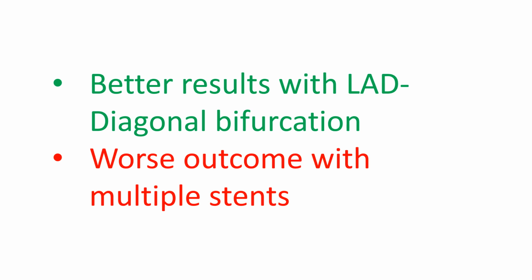A previous study had reported 2-year outcomes of non-left main coronary bifurcation lesions treated with two-stent strategy using second-generation drug-eluting stents. They concluded that bifurcation location in the left anterior descending artery and its diagonal branch was protective against target lesion revascularization. Multiple stents implanted in either the main branch or the side branch was associated with target vessel revascularization.